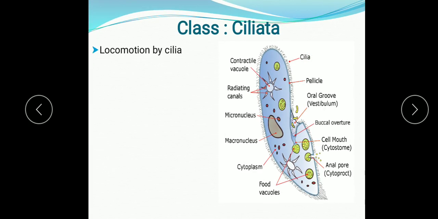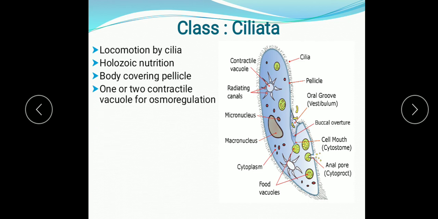Here also the mode of nutrition is holozoic, and the body is covered by the pellicle. The outer covering of the body is the pellicle. They show a high degree of morphological specialization. How is it so? There are definite regions in their body for ingestion of the food and egestion also.